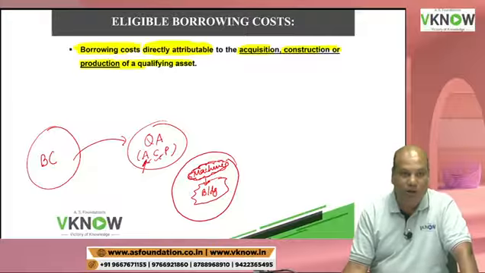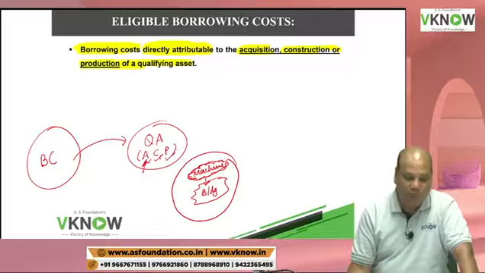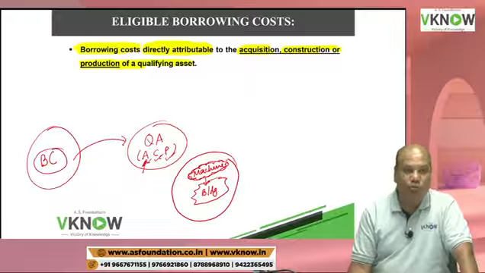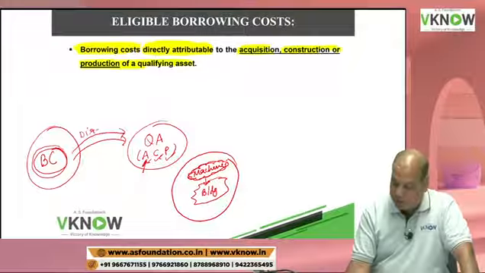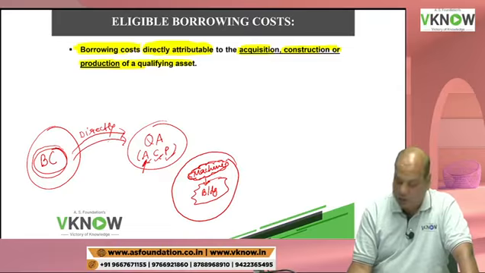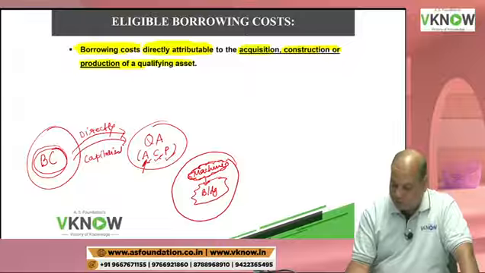Construction is okay, building construction, dam construction, and production can be of inventory also. So what the entity has to prove is that this borrowing cost is directly attributable to the acquisition, construction and production of a qualifying asset. If the answer is yes, then they will be capitalized.